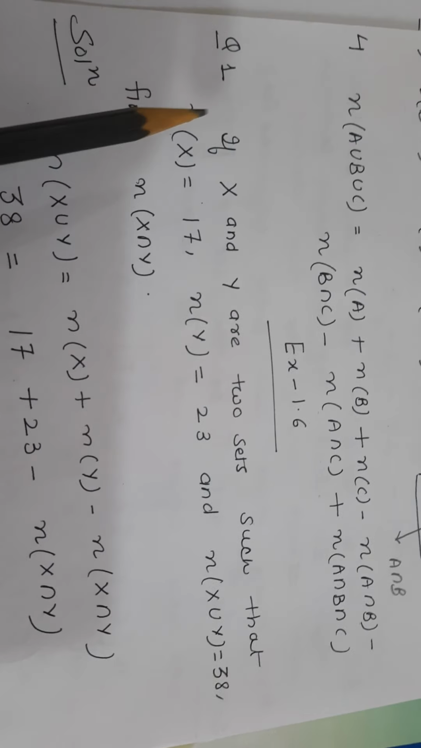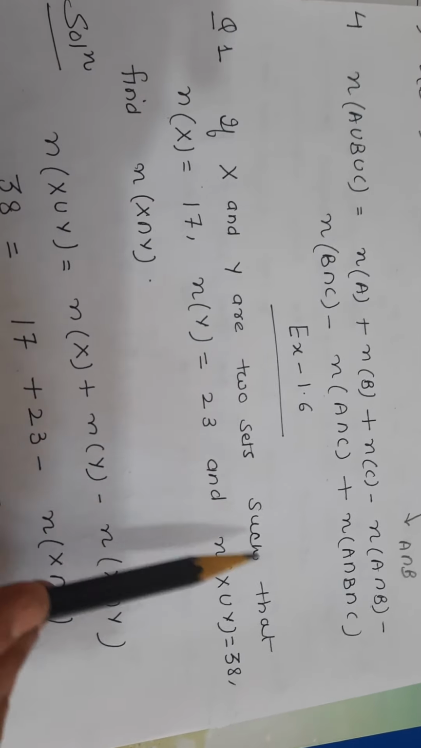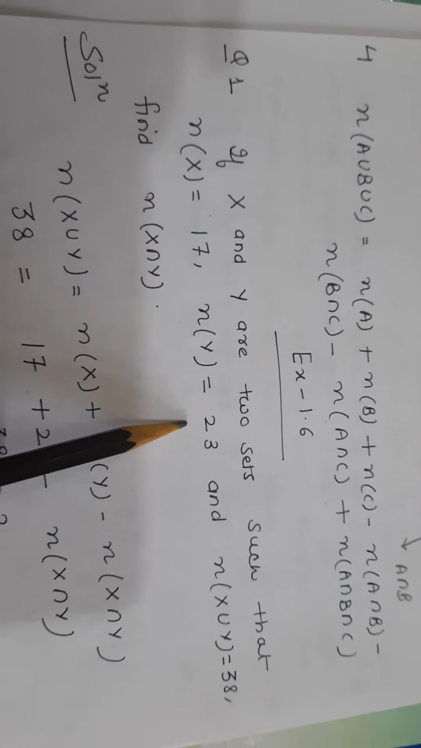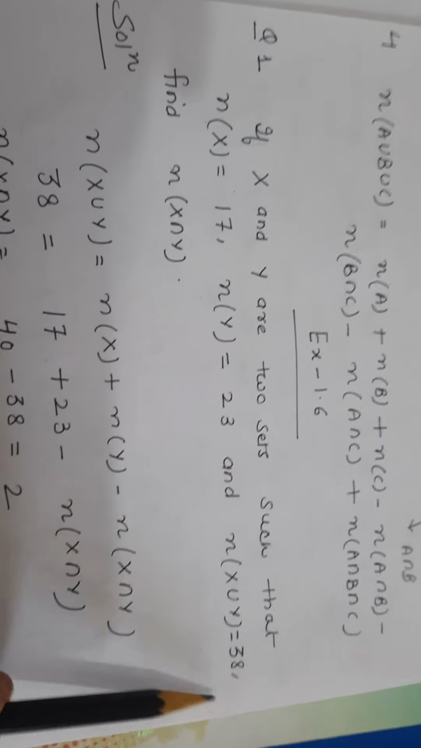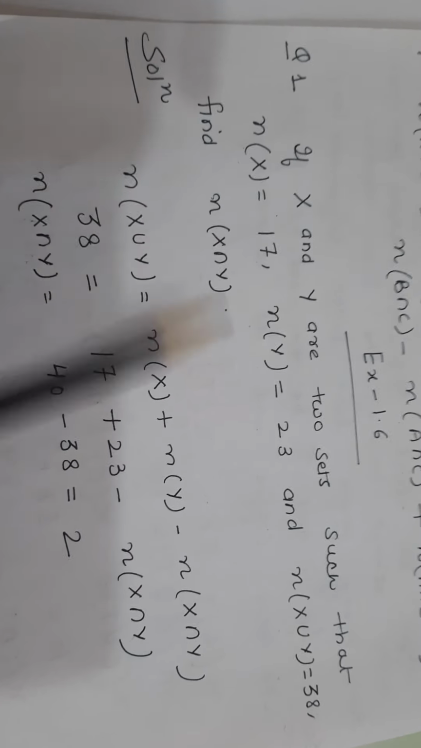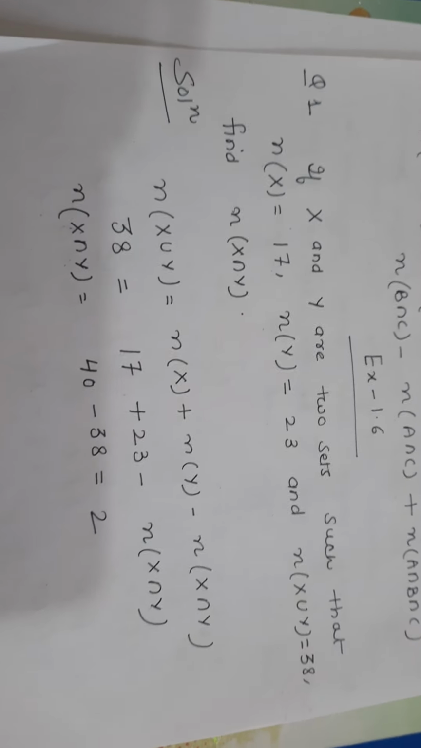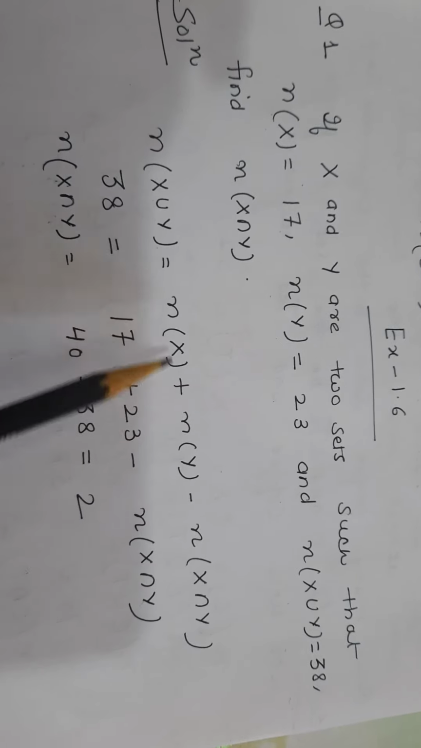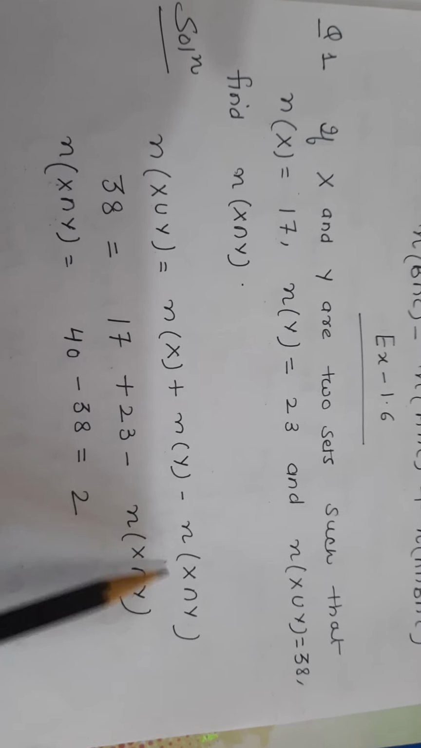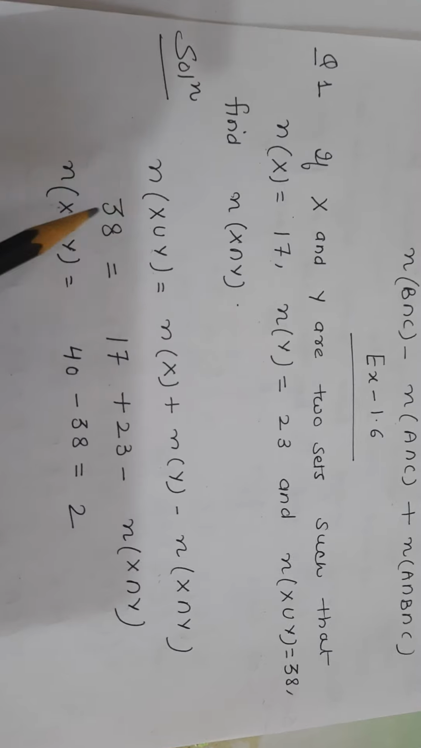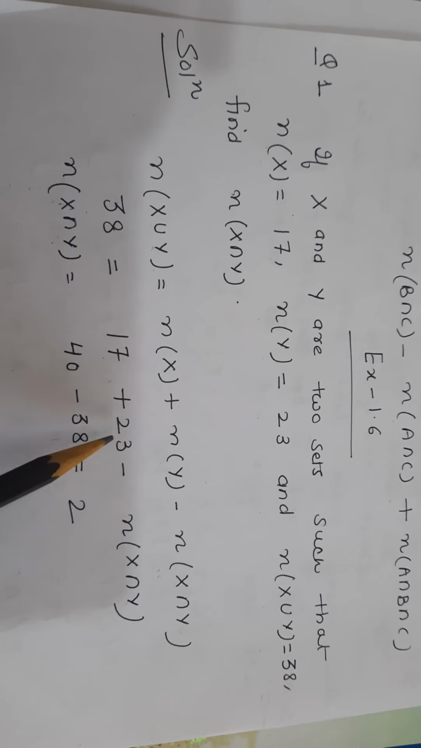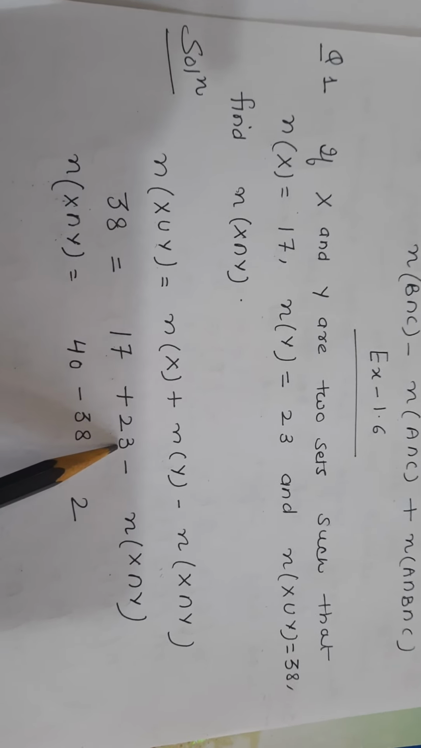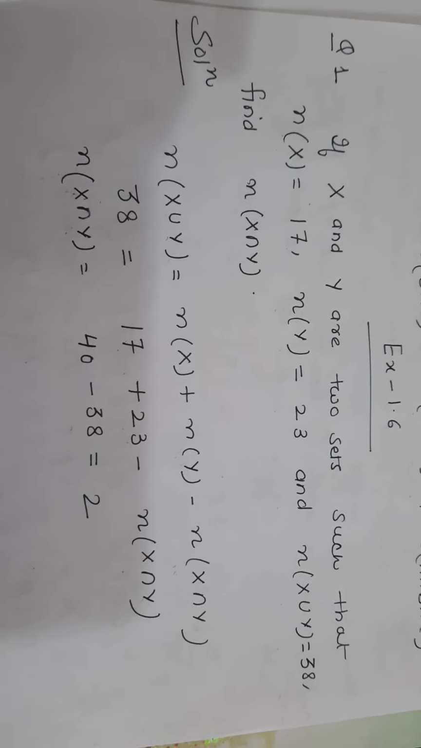Now the first question from exercise 1.6. If X and Y are two sets such that the number of elements in X is 17, the number of elements in Y is 23, and in the union 38, find the number of elements in X intersection Y. We know that the number of elements in X union Y is the number of elements in X plus the number in Y minus the number in their intersection. This is 38, this is 17, this is 23 as it is. Now shift this to the left-hand side: 17 plus 23, 40, minus 38. So the answer will be 2.